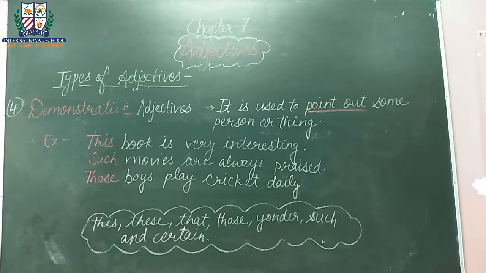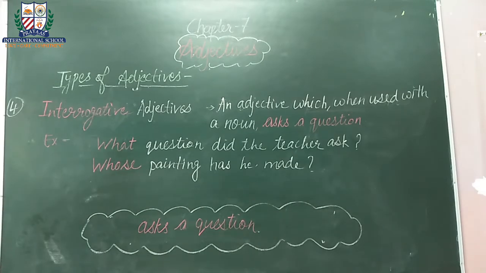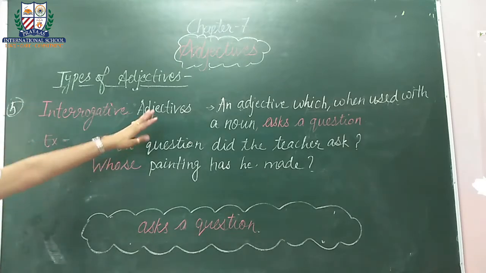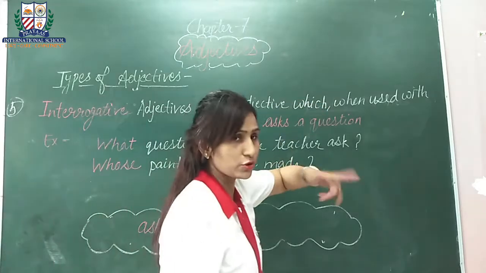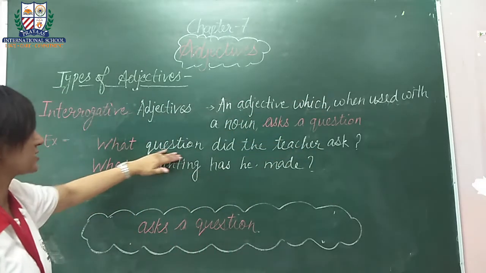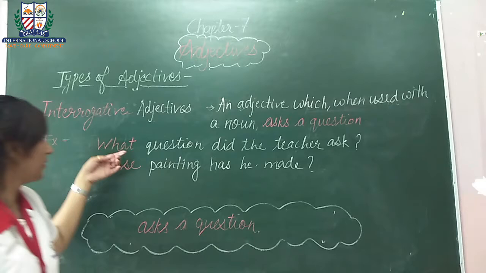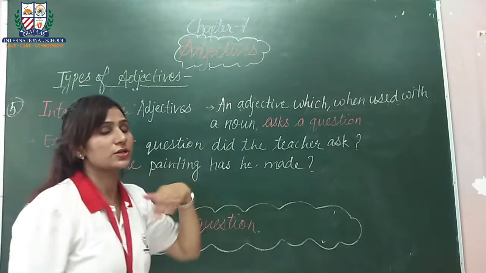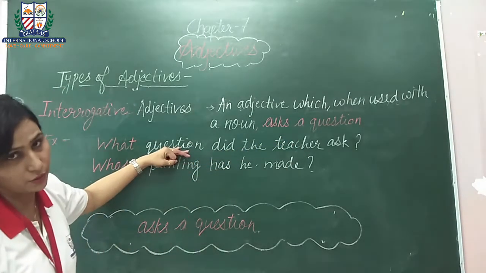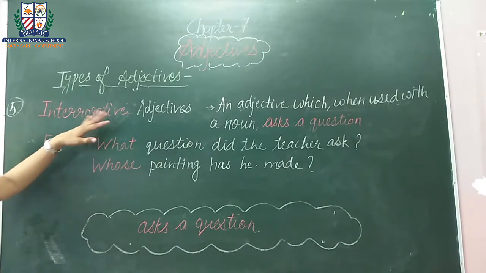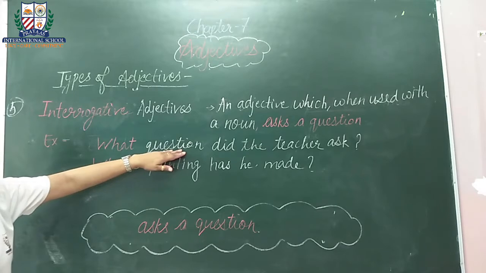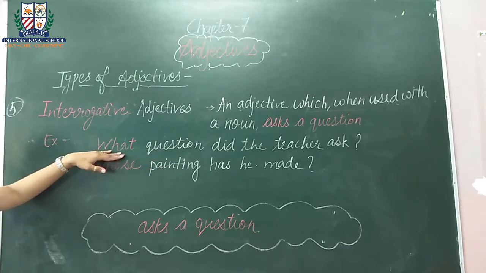Next we are going to study interrogative adjectives. So students, our fifth type of adjective is interrogative adjectives. This is the type of adjective which is used with a noun when we ask a question, like, what question did the teacher ask? So question is our noun here and we are using what. What question? So what is our interrogative adjective, because before our noun we are using an interrogative adjective.